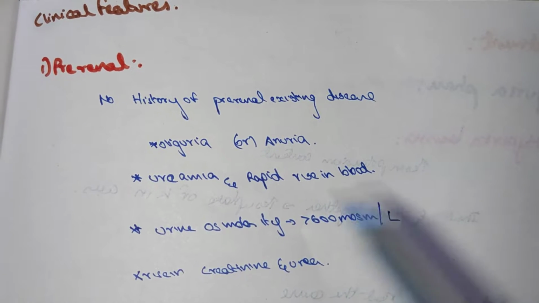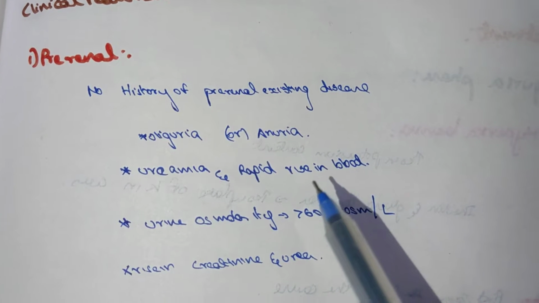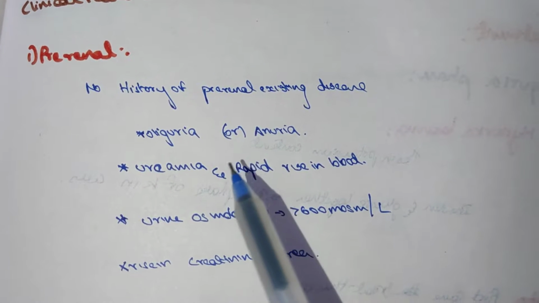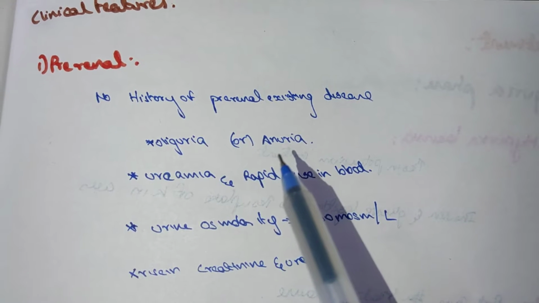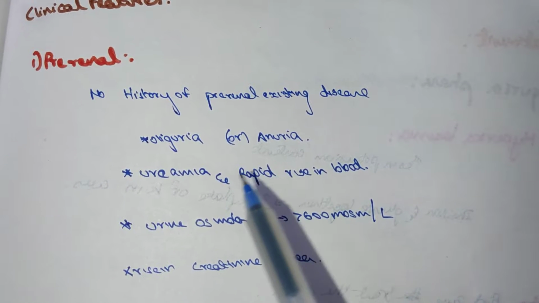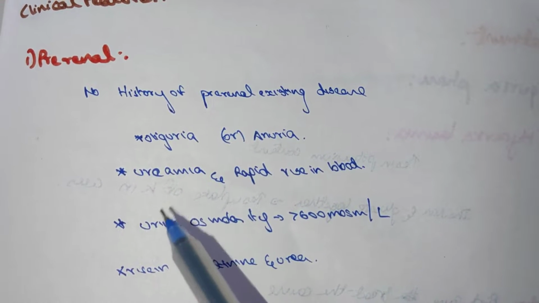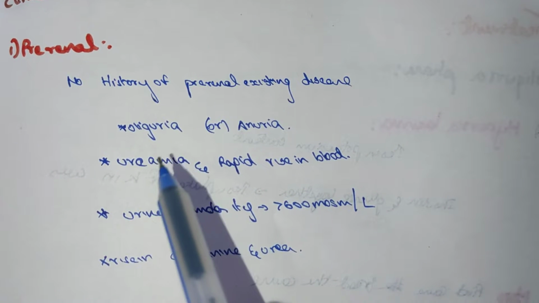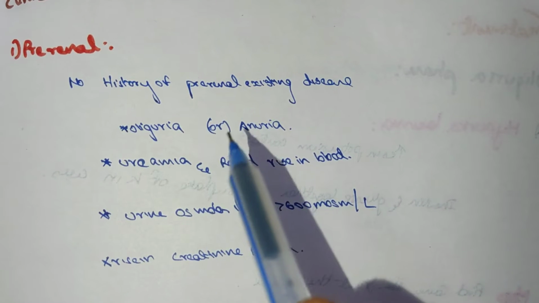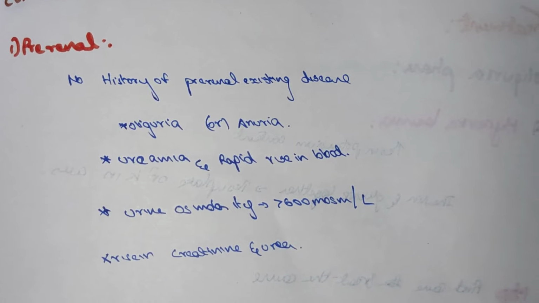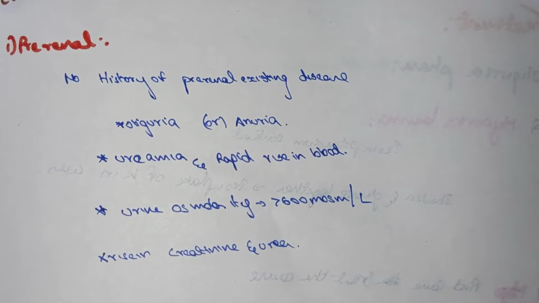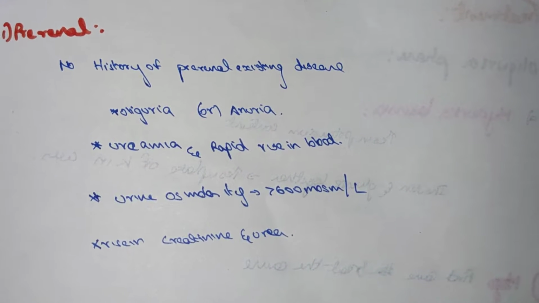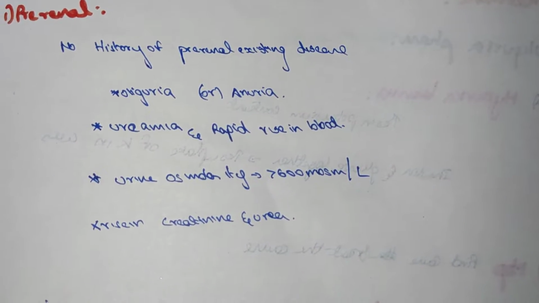The clinical features in pre-renal: no history of pre-renal existing disease, oliguria and anuria. Oliguria means a decrease in the amount of urine, less than 500 ml. Anuria means no urine is produced. Uremia due to the pre-renal cause is mostly due to the loss of blood. Due to the loss of blood, there is no adequate volume in the blood, no adequate liquid content in the body. So there is oliguria and anuria, uremia and a rapid rise in blood urea. Urine osmolarity is less than 600 mOsm per kg, with a rise in creatinine and urea levels.